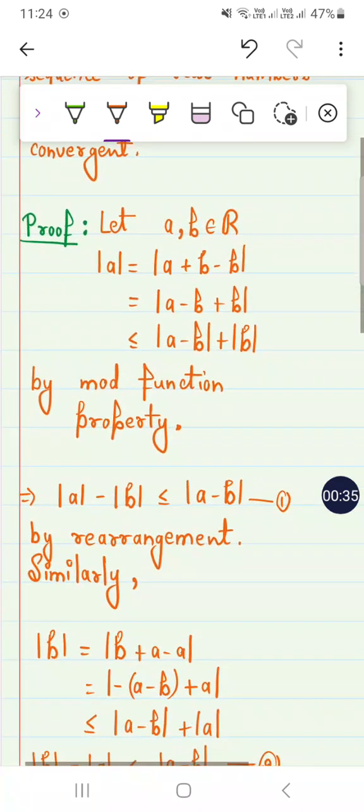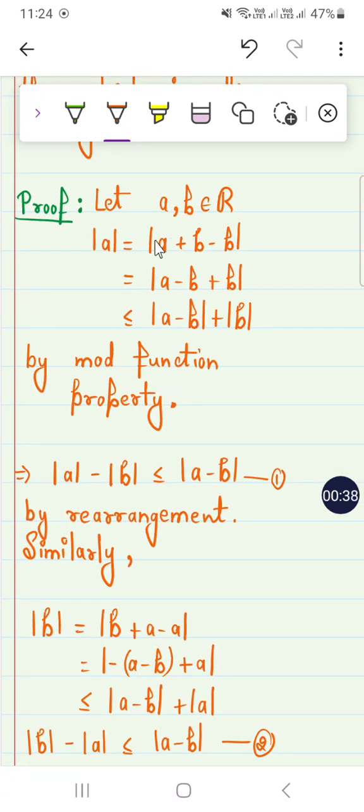The proof is so simple, but we need the properties of the mod function. What is the mod function property? Let us take real numbers a and b in R. Take the absolute value of a, which equals a plus b minus b. Adding b and subtracting b makes no difference in the absolute value. So let us write mod of a minus b plus b, right?